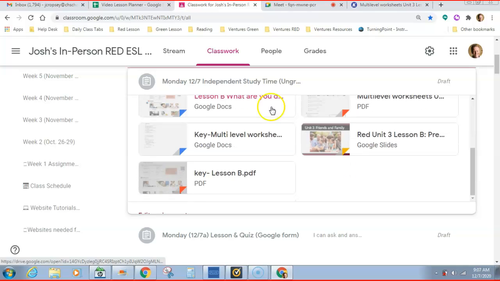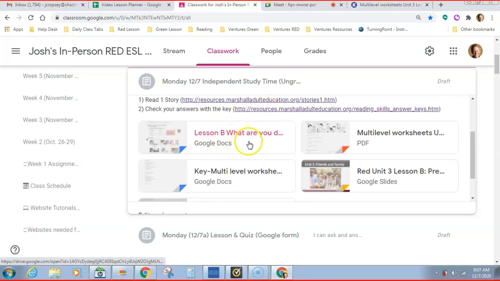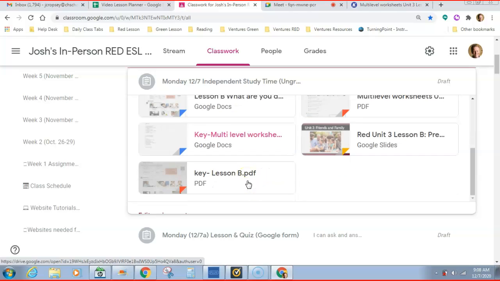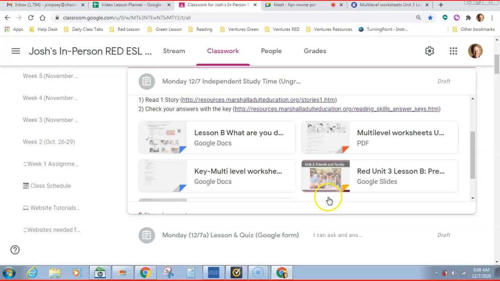And I put the lesson from the book. The student workbook is right here. You can open that up and look at it, and then you can see the answers right down here. Check your answers if there are answers. And then also I put the PowerPoint, the slides that I used today. You can see those right here.